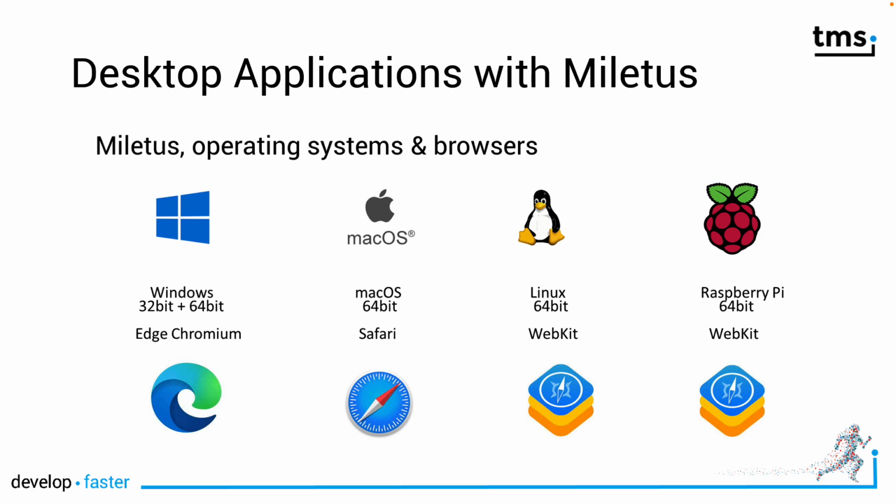And don't worry, TMS Miletus makes it possible to access local resources, meaning the file system and hardware, which is normally not possible with web applications. But Miletus contains technology that bridges the world of the web browser to your local computer. This makes even the implementation of web services to use databases obsolete for Windows, macOS, and Linux. You can use specially designed database controls to access databases on Windows, macOS, and Linux.